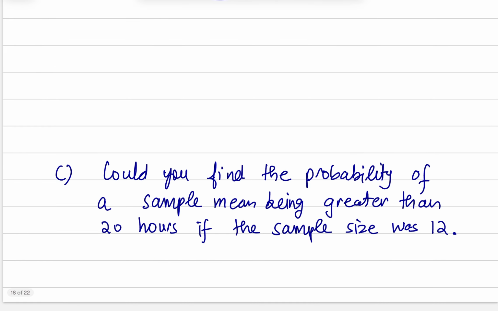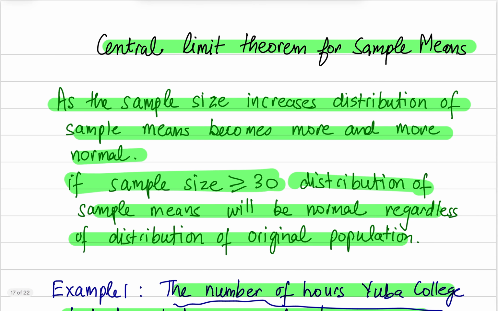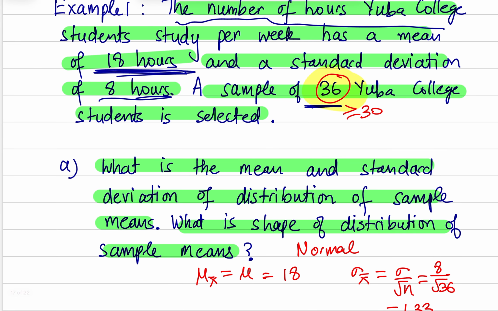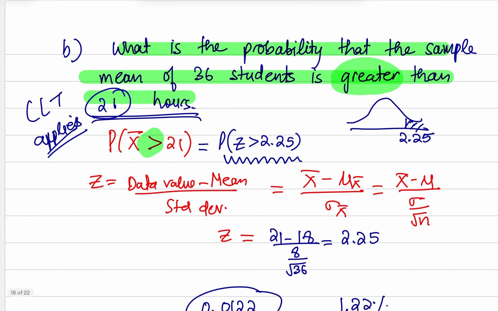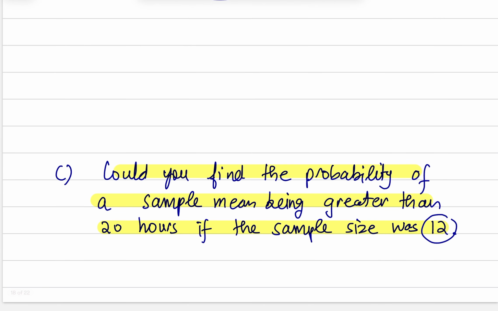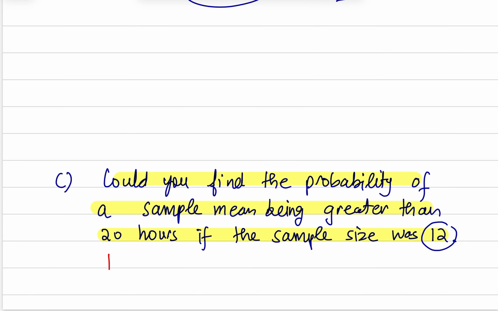Okay. Next part, could you find the probability of a sample mean being greater than 20 hours if the sample size was 12? Now in this case, if the sample size was 12, could we find the probability in that scenario? Not really, because we were not given that original population is normal. If that's not given and your sample size is smaller than 30, then central limit theorem does not apply.